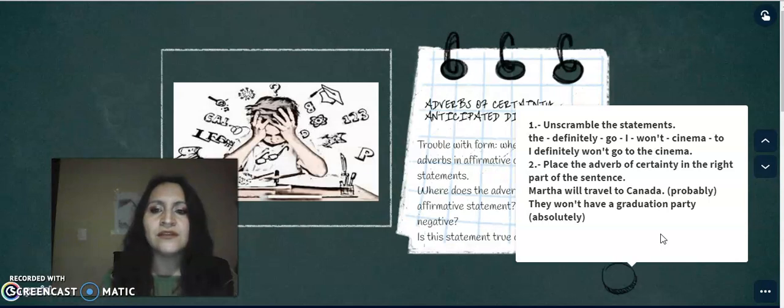The first activity is about unscrambling, so I'm going to give them some exercises where they have to order the words to form correct sentences. And the second activity is about placing the adverbs of certainty in the right part of the sentence. So I'm going to give them either affirmative or negative statements with adverbs of certainty, where they will have to place this adverb in the right part.